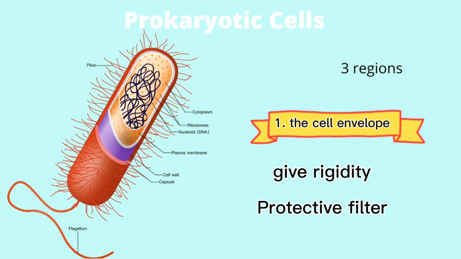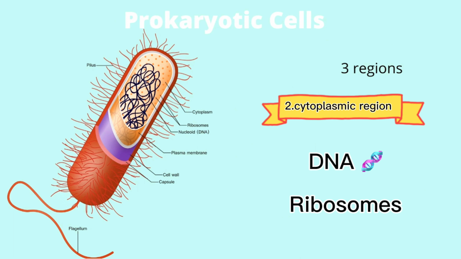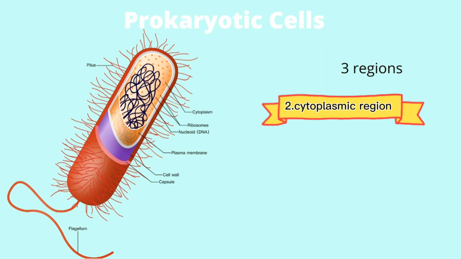a protective filter. Second, inside the cell is the cytoplasmic region that contains the genome DNA, ribosomes, and various sorts of inclusions. The DNA of a prokaryotic cell consists of a single circular chromosome that is in direct contact with the cytoplasm. The nuclear region in the cytoplasm is called the nucleoid.